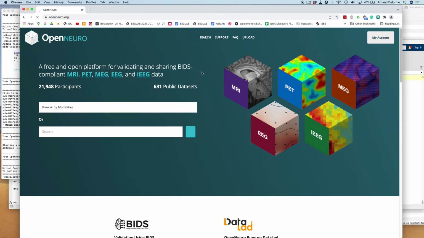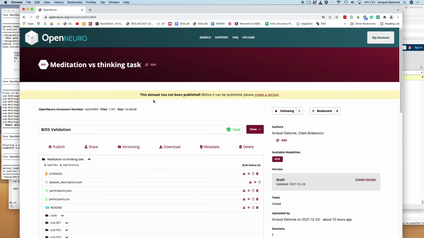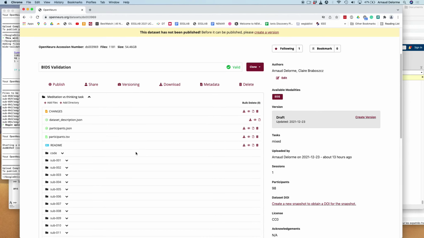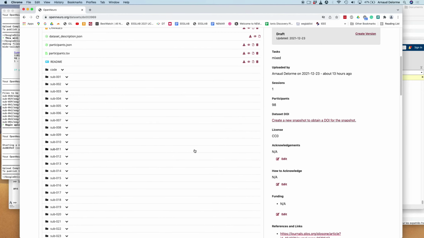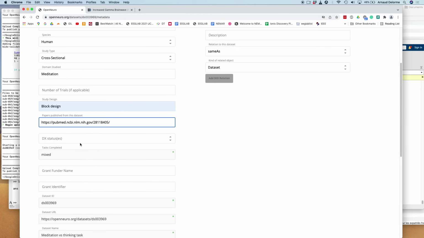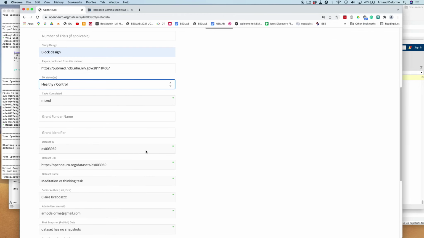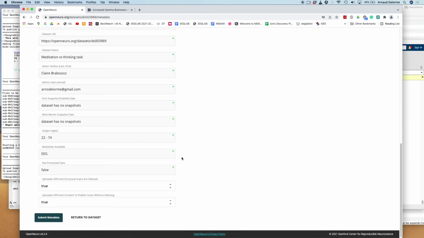So then I went back to OpenNeuro, to my account, and I could see this unnamed dataset. So that's the one I just uploaded. And so I decided to create a version of it to release it, because once it's on OpenNeuro, it's just a draft. It's not an official version. So I had to enter all the information again, the same as when I was trying to upload it from the website, because this didn't retain the information. And so I submitted the metadata. It was automatically associated with this data set.